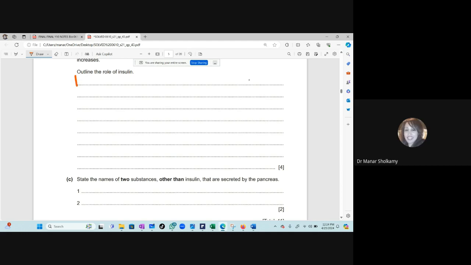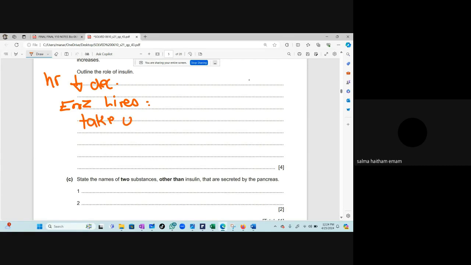Decreased, very good. It will decrease sugar levels. This is the first point you need to mention. It's a hormone that decreases sugar levels. How does it do that? It stimulates the liver, very good. It activates enzymes in the liver to do what? To convert glucose into starch, into carbohydrates.